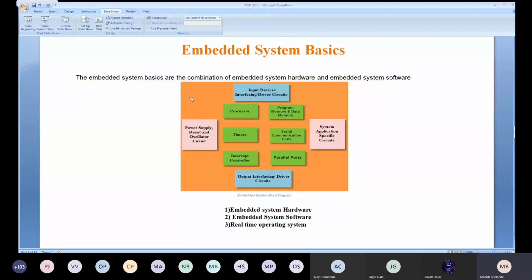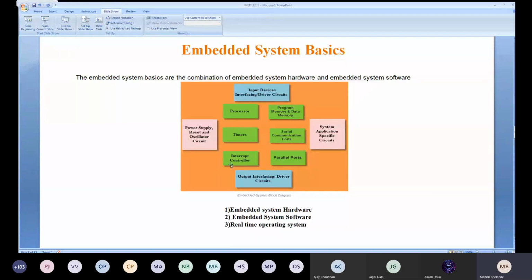So in the diagram you can see we have the processor, the timers, then the interrupt controller. People are aware of the concept of the interrupt and how interrupts are handled. So here the major role is played by the interrupt controller. Next is your program memory, that is related to memory, the RAM, ROM. You have system memory, and serial communication ports, how communication can occur within the devices or outside the devices. Next one is the parallel ports, to which you can simultaneously attach external devices.